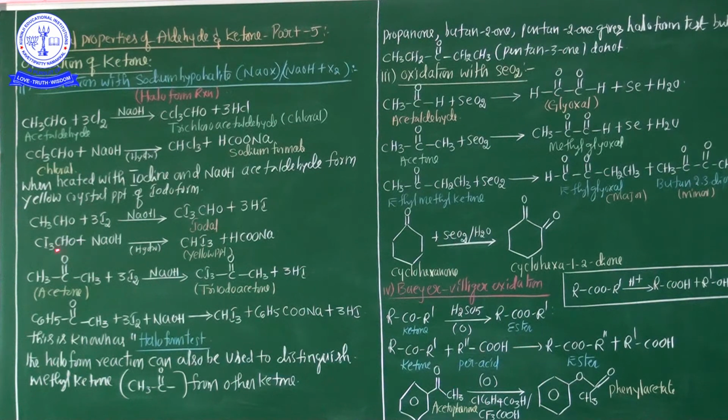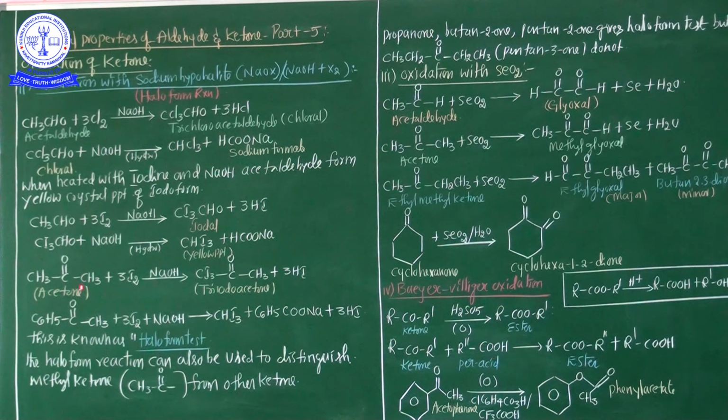So now this triiodoacetaldehyde, iodal, is again treated with sodium hydroxide through the hydrolysis process. A yellow color precipitate is obtained. This is called iodoform. CHI3 is iodoform, and additionally sodium formate is obtained. These are the aldehyde chemical properties with sodium hypohalite, which are nothing but the halogenation process. Now see my dear students, here